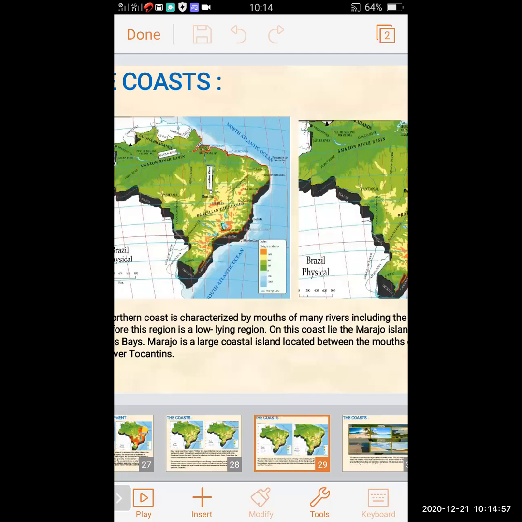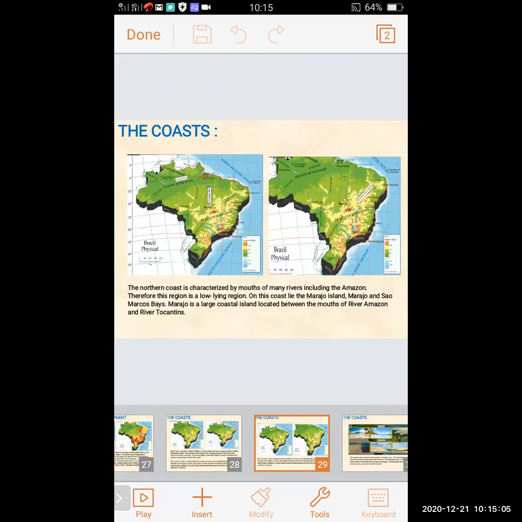You can see the Amazon River basin with white color labeling, and the Tocantins River. So this clears that on this coast lies Marajo Island. Marajo is a large coastal island located between the mouths of the Amazon and Tocantins rivers.